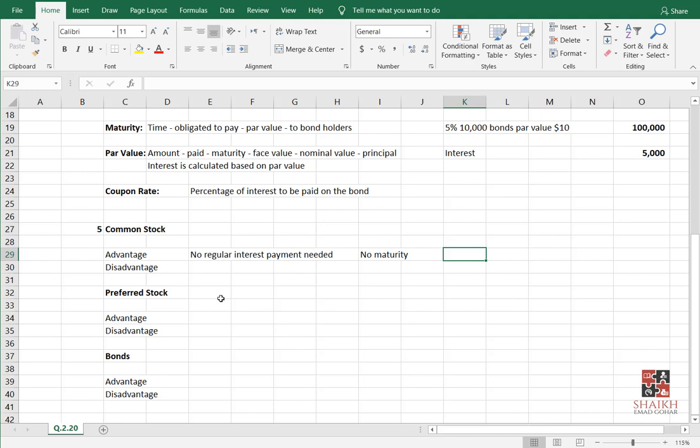After meeting me, you went to the bank. You told the bank that you want $100,000, you have this business plan, and if you make profit, you will pay. The bank will say, sir, this is the door, please get out. Right or not, my friends? What will the bank tell you? The bank will say, thank you so much, we don't give loans like this. So you ask the bank, what's your requirement?